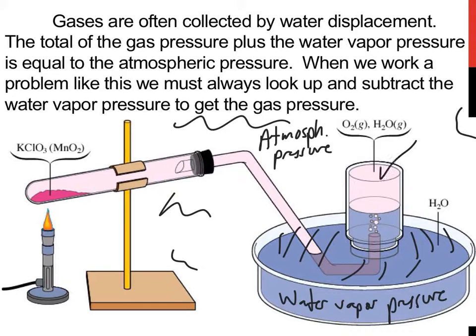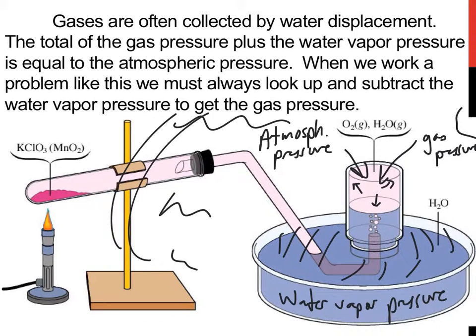And then inside this container, you're going to have pressure from the gas inside. So that's going to be your gas pressure. And so there's going to be a problem that mentions atmospheric pressure, one that mentions water vapor. And so what you have to do is subtract away the water vapor from the atmospheric pressure that is all around in order to get the pressure of just this container inside here.